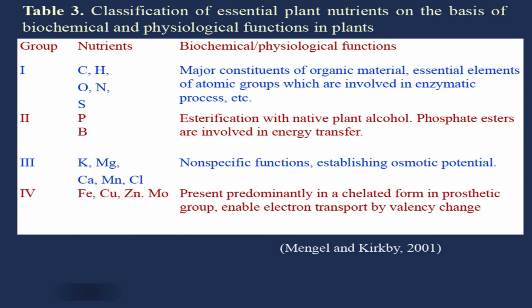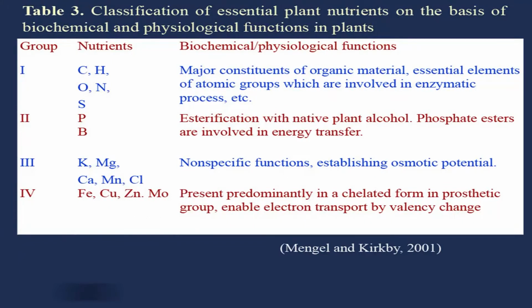Then the third group they divided is potassium, magnesium, calcium, manganese and chlorine. They have non-specific functions, and their major role is in establishing osmotic potential. Particularly potassium and chloride have a very important role in maintaining the osmotic potential at cellular level. Then the fourth and last group includes iron, copper, zinc and molybdenum. They are present predominantly in a chelated form in prosthetic groups, enabling electron transport by valency change.